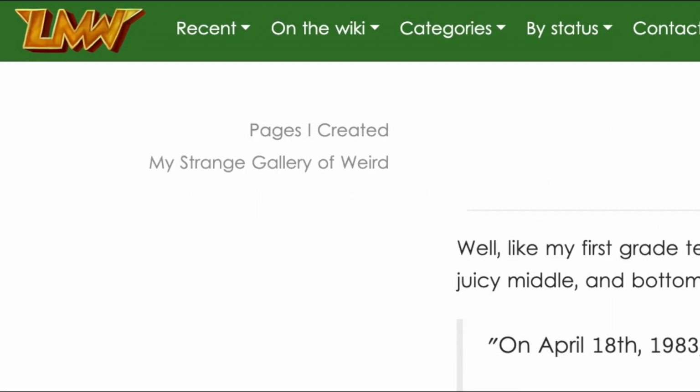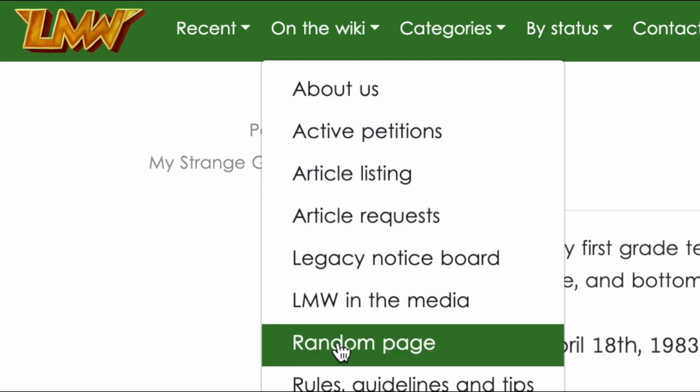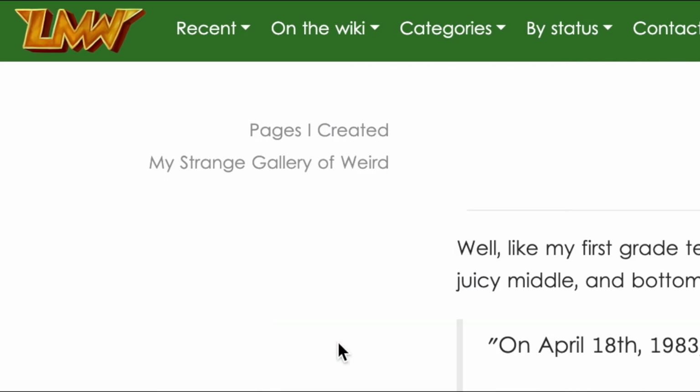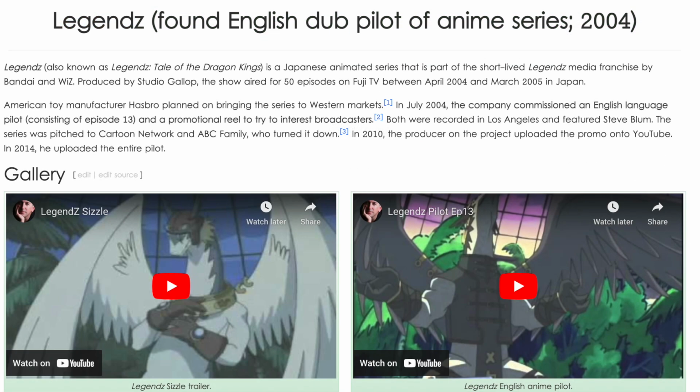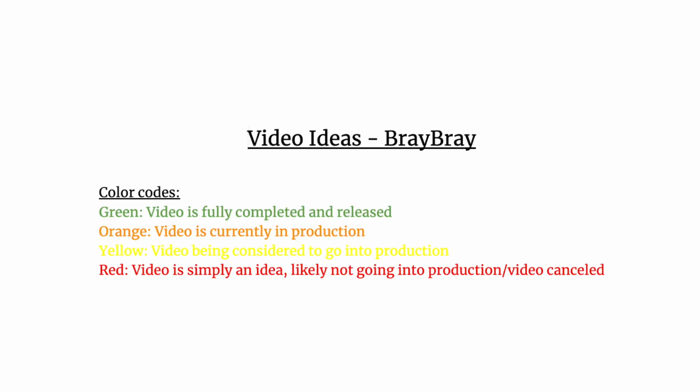But one way I like to take full advantage of this interesting info on the wiki that I feel gets overlooked is by going up to this little toggle and clicking on the random page button, which does exactly what it says, taking you to a random Lost Media topic on the wiki. While many wikis have something like this, it especially works for the LMW, as this button can take you down intriguing Lost Media rabbit holes that you never would have discovered otherwise. I've even gotten a few video ideas off of just clicking this one little button.